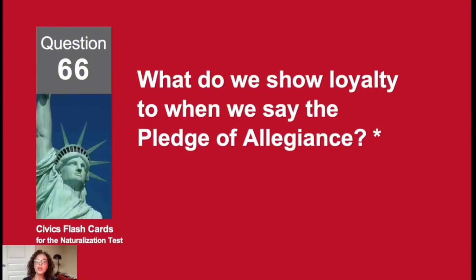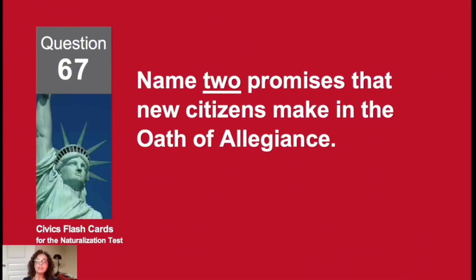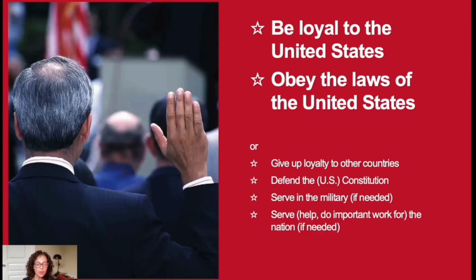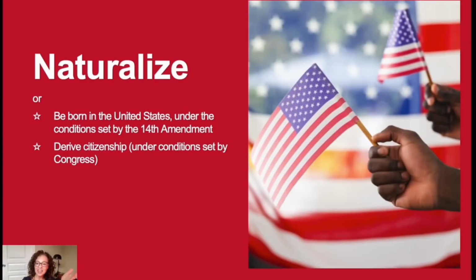What do we show loyalty to when we say the Pledge of Allegiance? The United States. Name 2 promises that new citizens make in the Oath of Allegiance. To be loyal to the United States and to obey the laws of the United States. How can people become U.S. citizens? To naturalize.